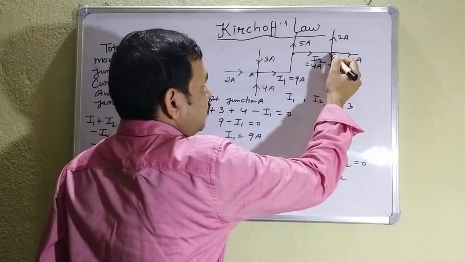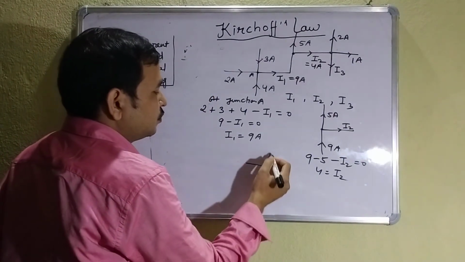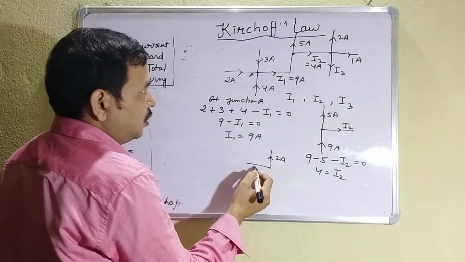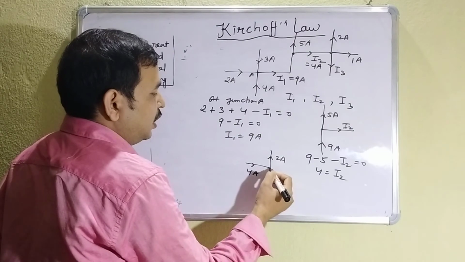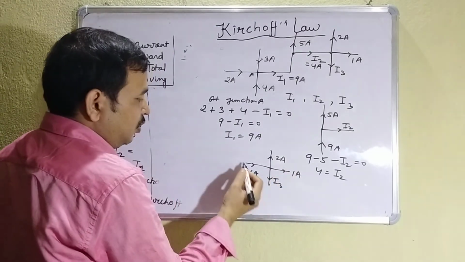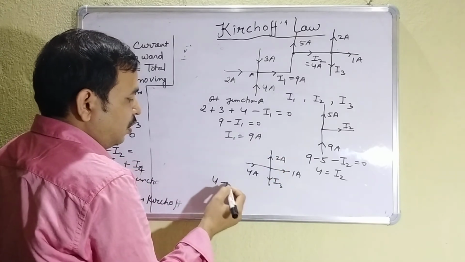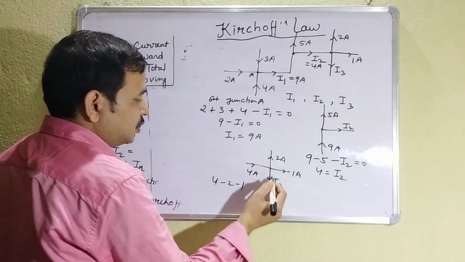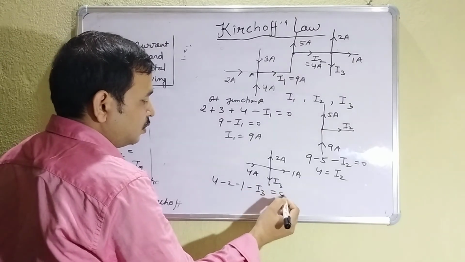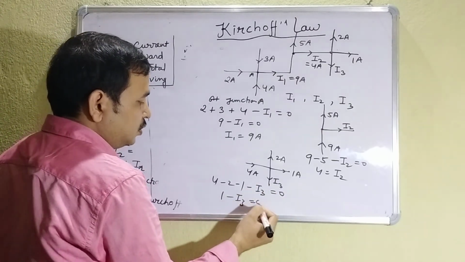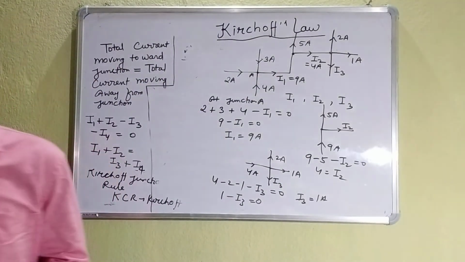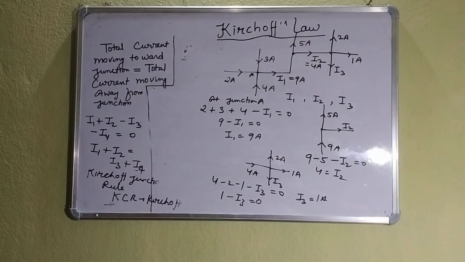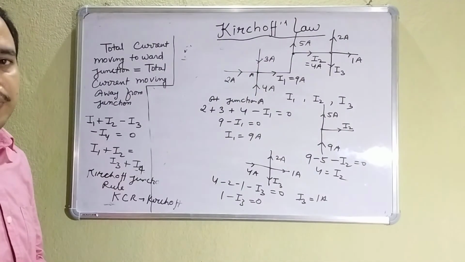This is 2 ampere. Now come to this junction. This is 2 ampere. This is 4 ampere. This is I3 and this is 1 ampere. Now you see 4 is coming inside, 2 is going minus, 1 is going minus, I3 is going minus, 0. So it is 1 minus I3 is equal to 0. So I3 is equal to 1 ampere. In this way you have to solve. So note it down. Pause the screen and note it down so that we can save the time.